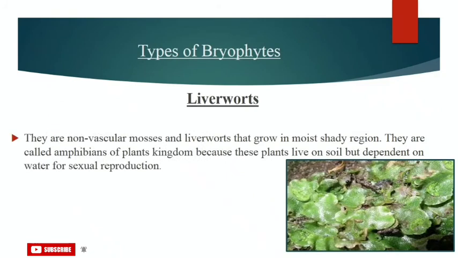Let's see some types of bryophytes. The bryophytes are generally classified into two main groups. First we will see liverworts. Liverworts usually grow in moist, shady places such as marshy ground, damp soil, bark of trees, and also deep in the woods. The picture you can see on your screen is an example of liverworts, called Marchantia.